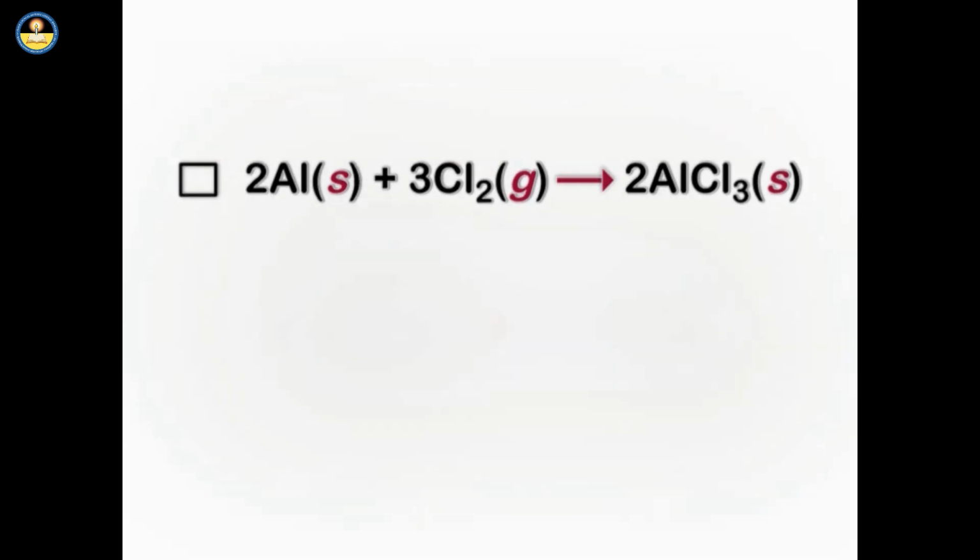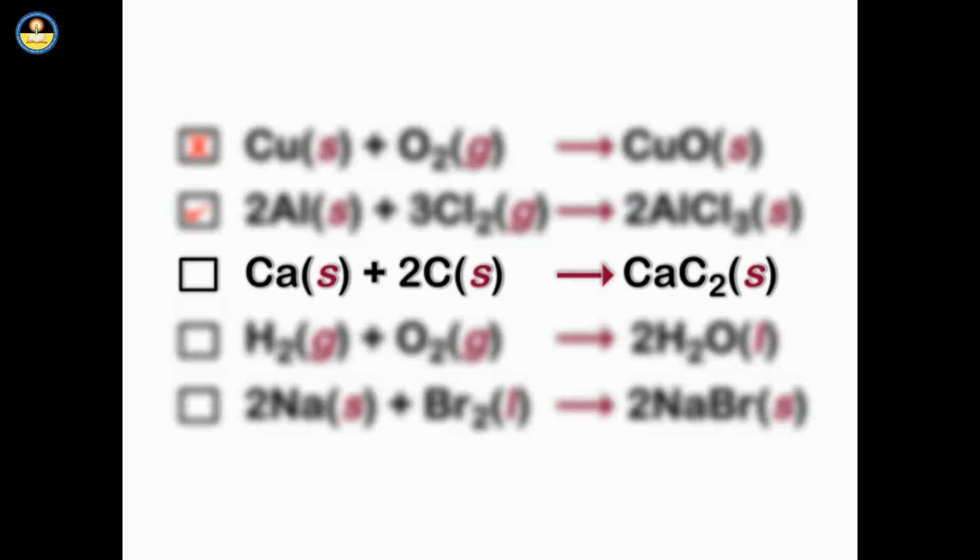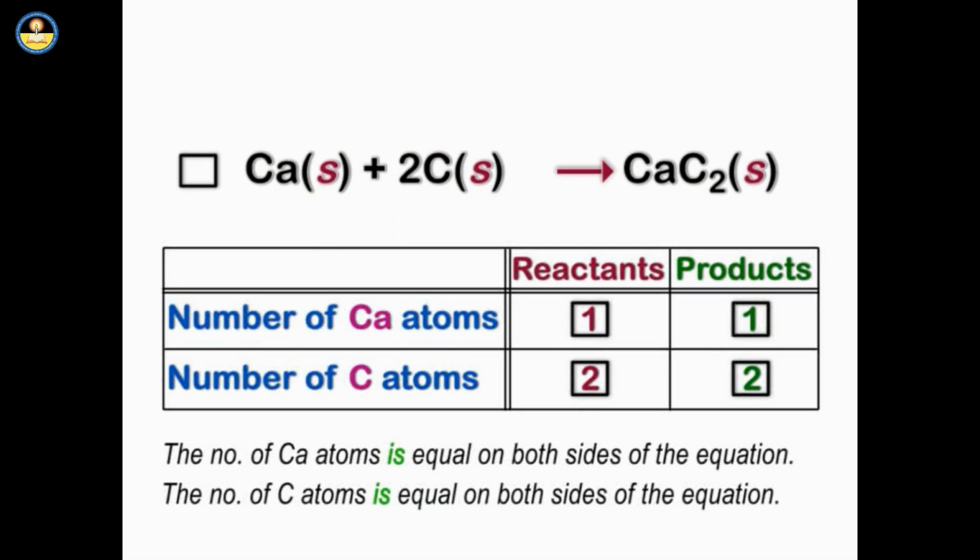In the second equation, masses are balanced on the left and right-hand side, so it follows the law of conservation of mass. In the third equation too, masses are balanced on the left and right side of the equation. So, this example too follows the law of conservation of mass.